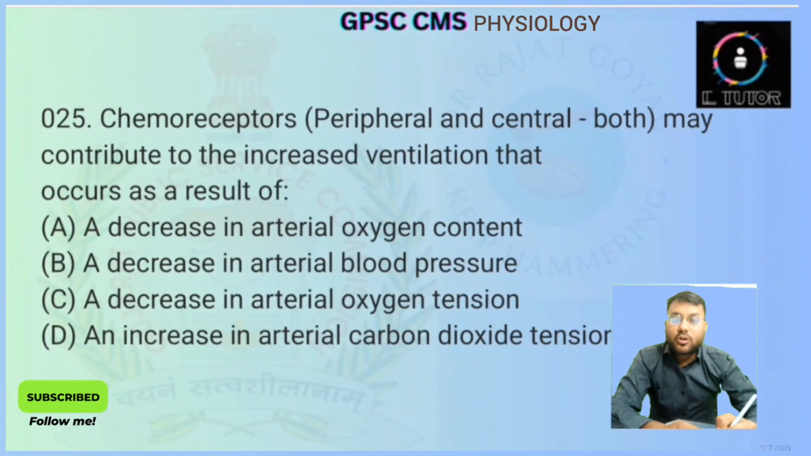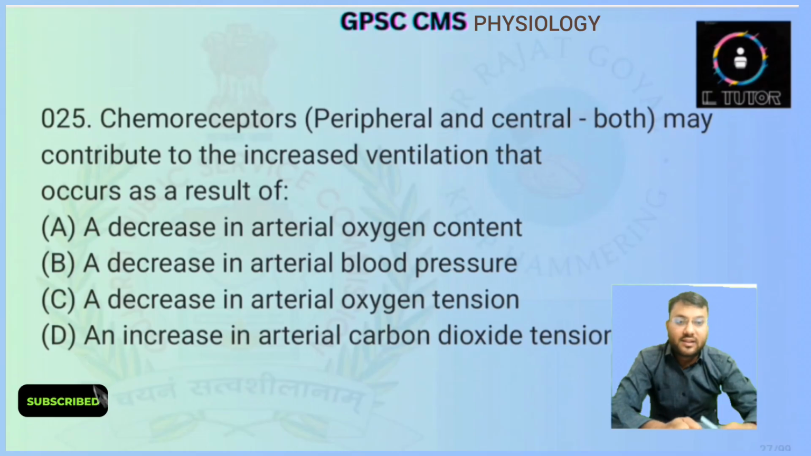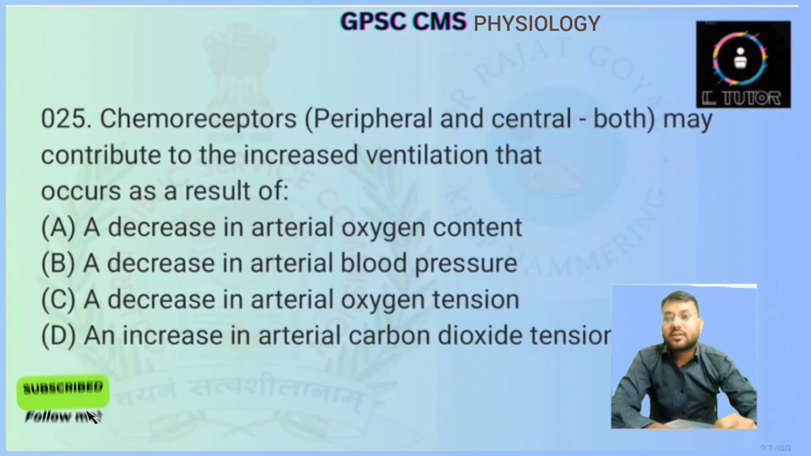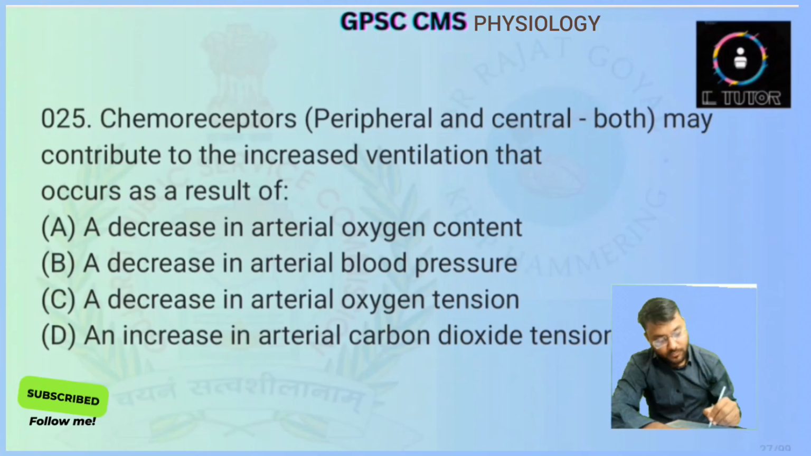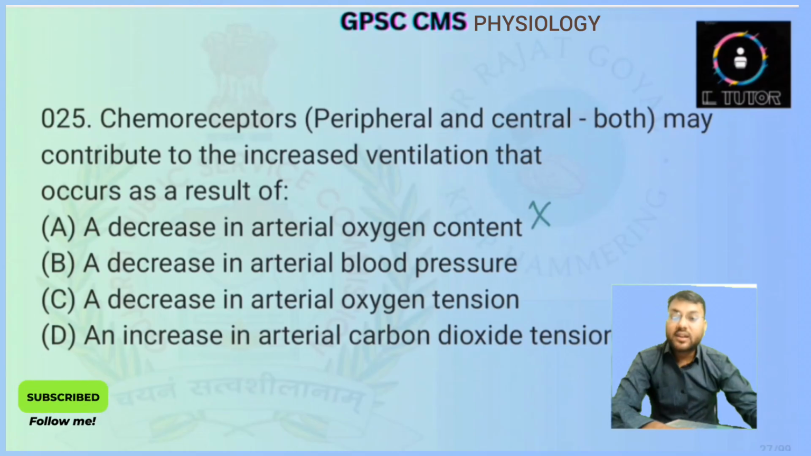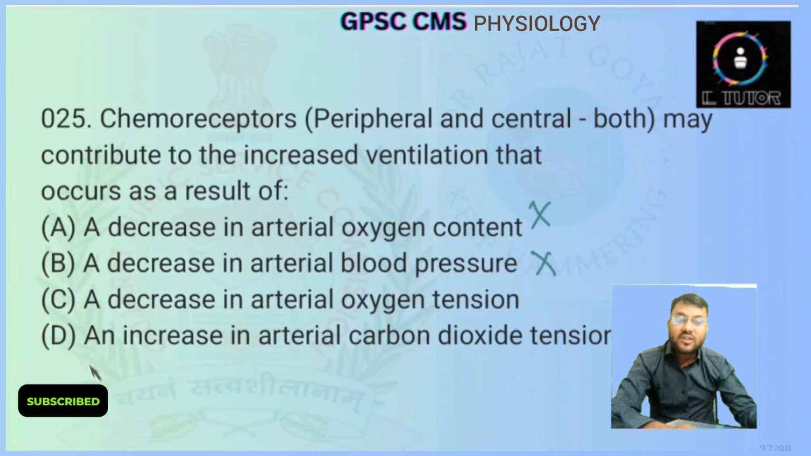Next question is chemoreceptor, peripheral and central both. They are asking about peripheral and central both may contribute to increased ventilation that occurs as a result of. So first is a decrease in the arterial oxygen content. No. A decrease in arterial blood pressure. This is also not true. A decrease in arterial oxygen tension. This is also not true.